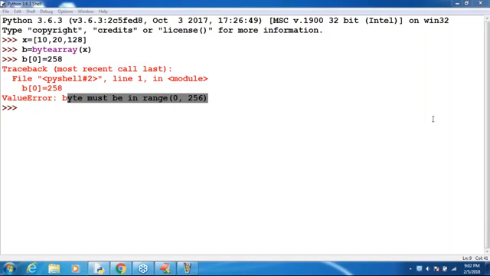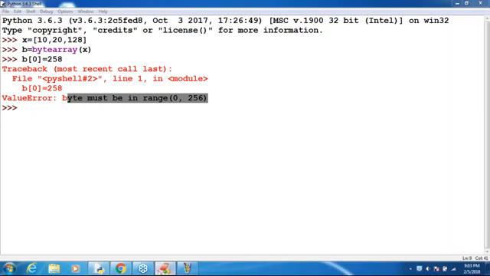Yes, sir, I want to represent 344. What is the option? If you provide 344 here, definitely you will get a value error. But how can I represent it? There are multiple other data types. Who told you to go for bytes and byte array? If your requirement is not in that range, then you should not use this type.